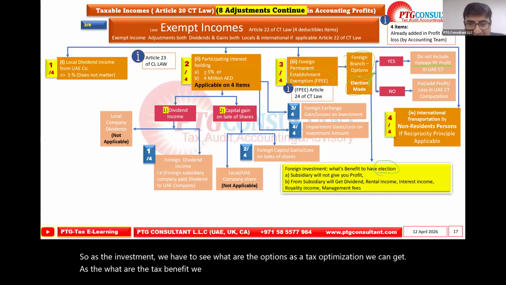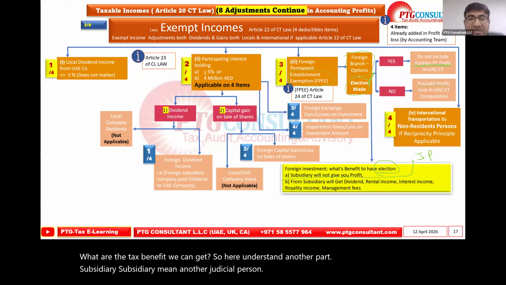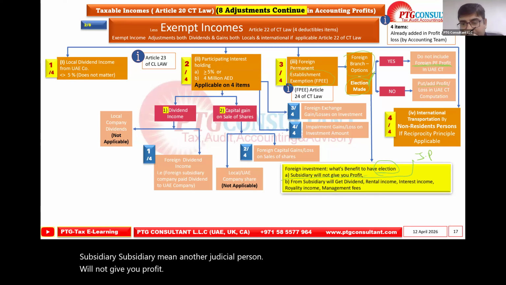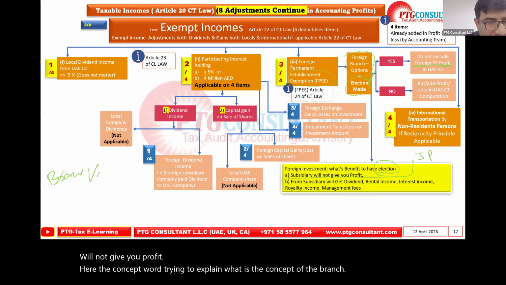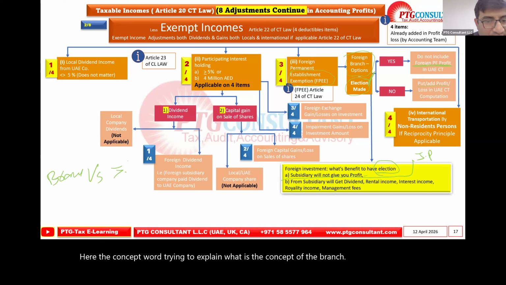So here, understand another part, subsidiary. Subsidiary means another juridical person, and it will not give you profit or loss. The concept we're trying to explain is the branch versus the juridical person, called the subsidiary.